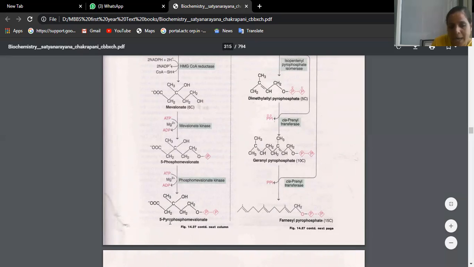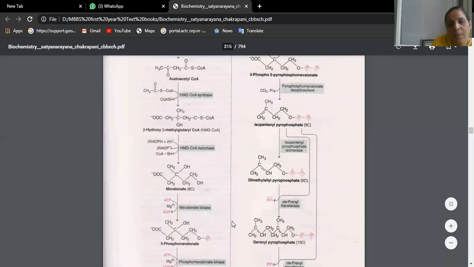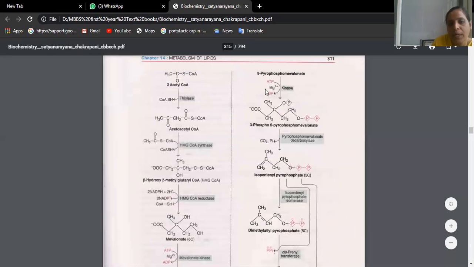One more phosphate is added, giving pyrophosphomevalonate. The next step, one more phosphate is added by the utilization of one more ATP molecule. So one is here, one is here, and one is here. In the third position you call it 3-phospho, and there are two in the fifth position: 5-pyrophosphomevalonate.